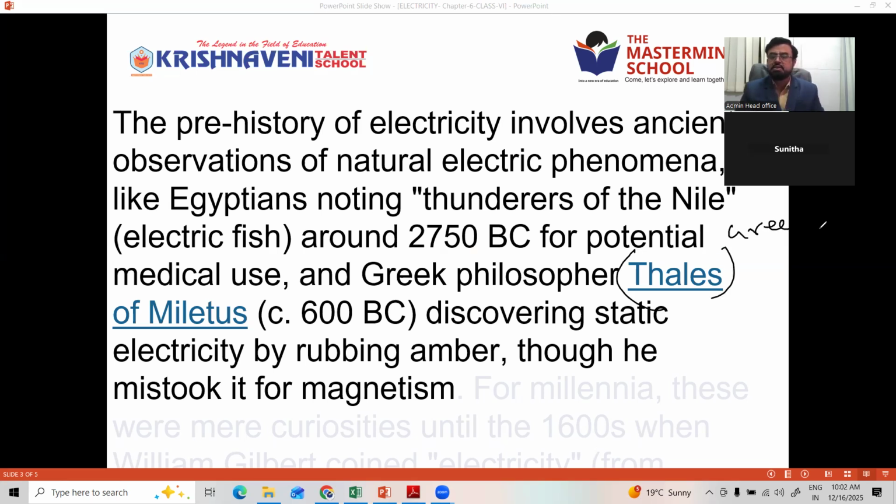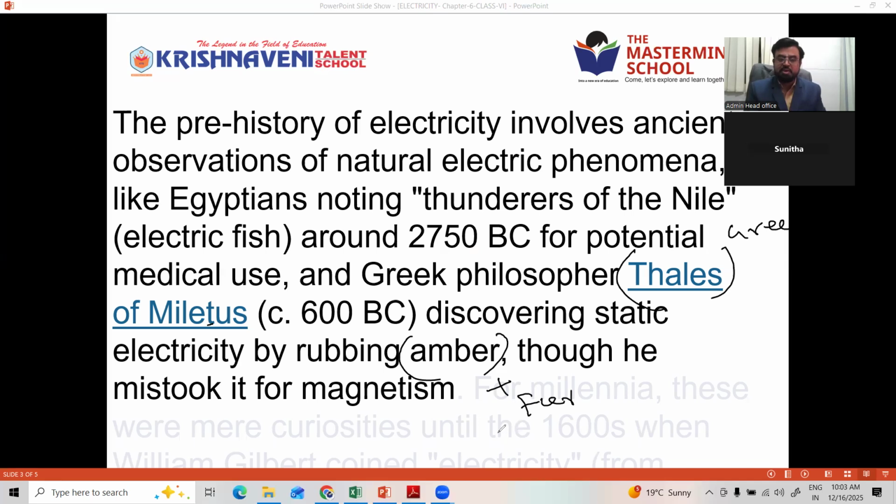He observed the electricity that is called static electricity, first observed by rubbing amber with fur. Amber is one kind of stone, a sky blue colored stone.